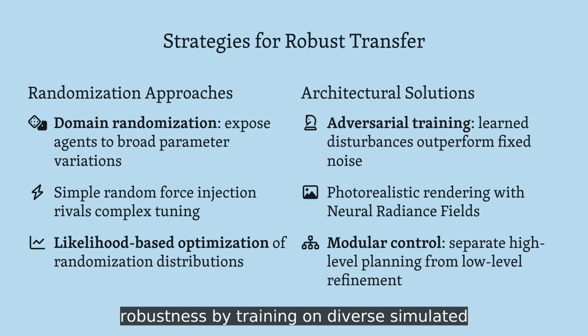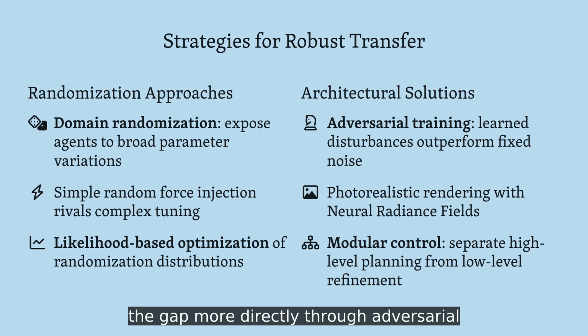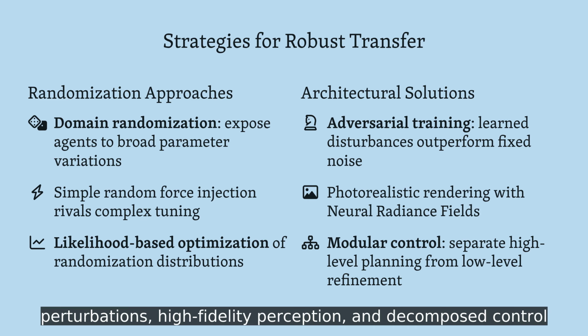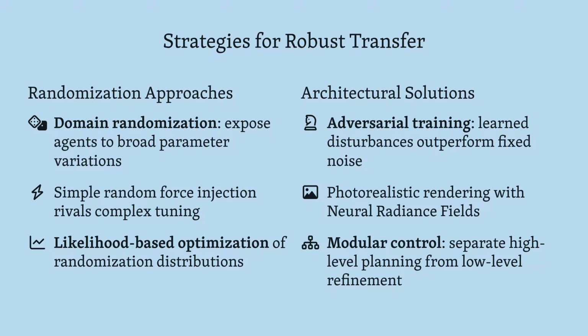Randomization approaches create robustness by training on diverse simulated conditions, with surprisingly simple methods often matching complex ones. Architectural solutions tackle the gap more directly through adversarial perturbations, high-fidelity perception, and decomposed control structures that localize modeling errors.